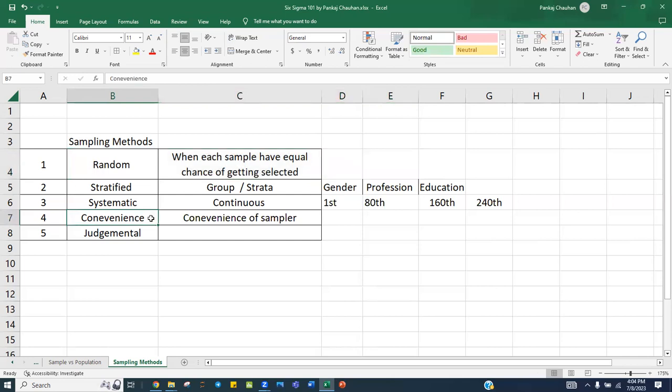In convenience sampling, whichever orange comes first in front of you, easy to reach, you pick up. You will not make the effort to take out the oranges from the top and pick a sample from the bottom. No. As per your convenience, whichever sample comes first, that you pick up, is convenience sampling.